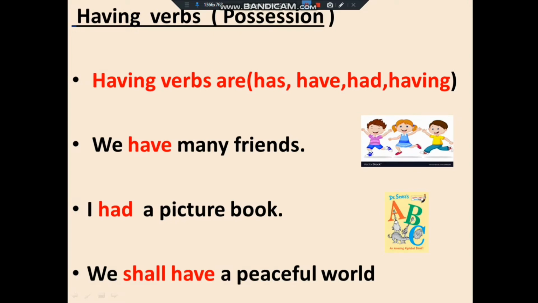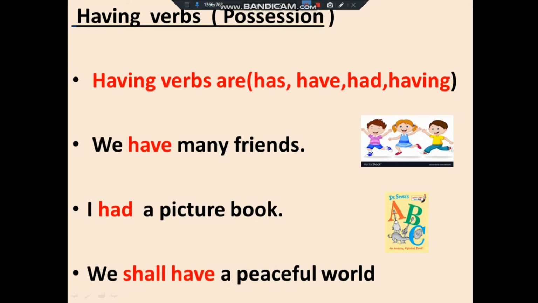Now children, having verbs. Having verbs are has, have, had, having. It shows the position belongings. We have many friends means the many friends belong to us, and I had a picture book means in past I possess a picture book or the picture book belongs to me. We shall have a peaceful world. It means we are hoping that we possess a peaceful world in future.